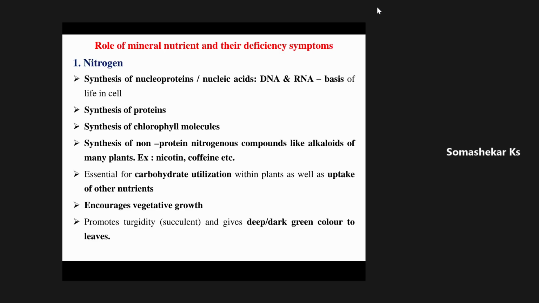Why is the nitrogen requirement of a pulse crop going to be lesser? Why are we recommending a lesser amount of nitrogen for pulse crops? If you apply more nitrogen, the vegetative phase of the pulse crop is going to increase. Kindly make a note of it. This will be very useful information for you. If you apply more nitrogen to the pulse crop, it leads to unwanted vegetative growth.